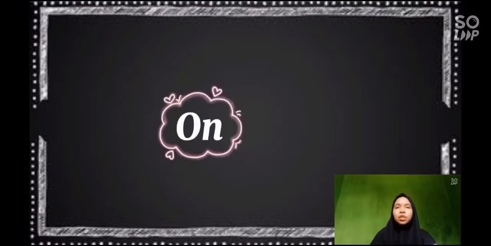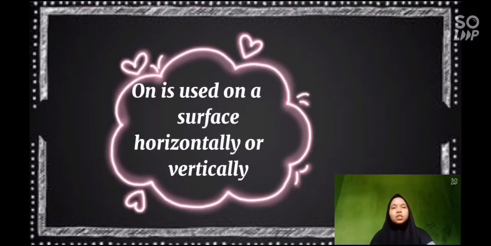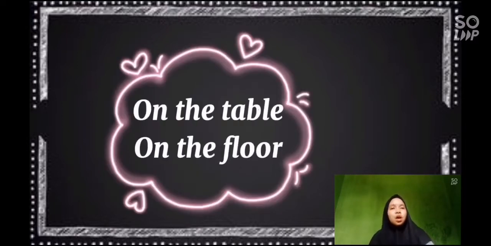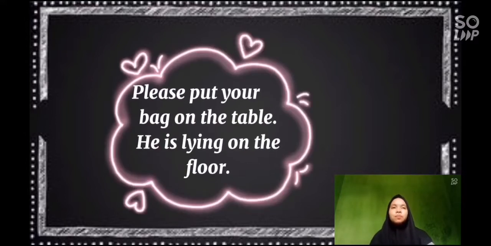Next, preposition on. Preposition on is used as a surface, horizontally or vertically. For example, on the table, on the floor. For example, in the sentence, please put your bag on the table. He is lying on the floor.